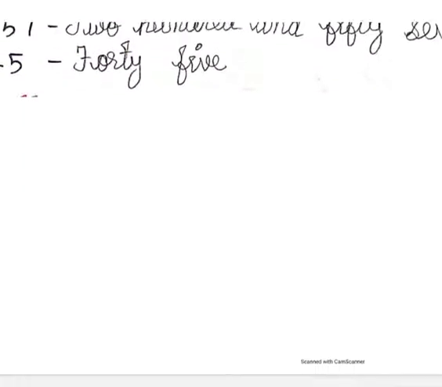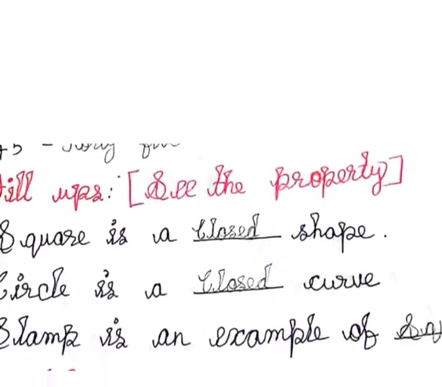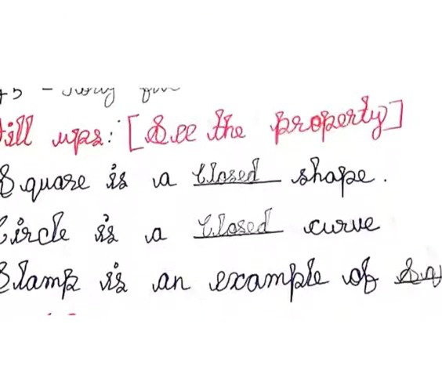Next I will teach the second Roman, okay? The second Roman is fill-ups. You have to write the fill-ups answers correctly. It means you have to read thoroughly and memorize the properties I have given, okay? I already gave the properties. The first homework of your second term is the property of the shapes, okay?